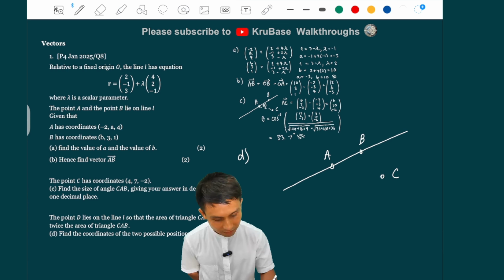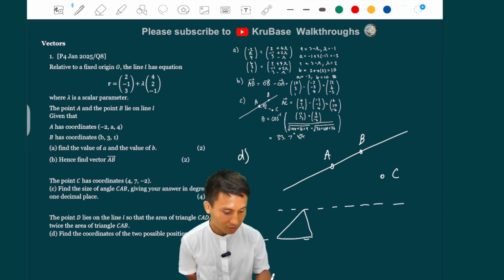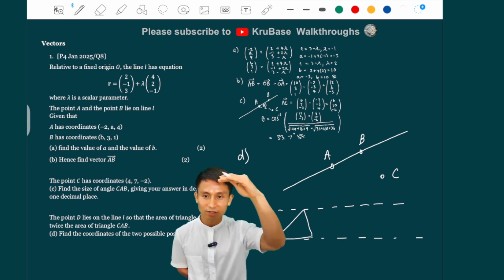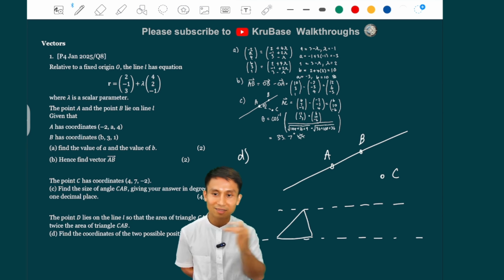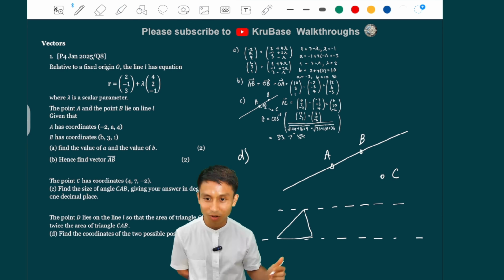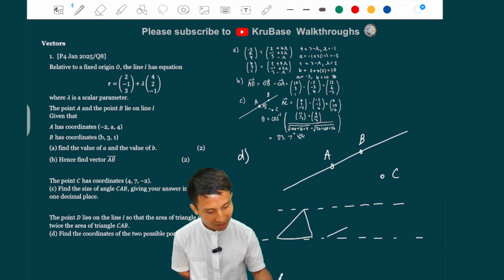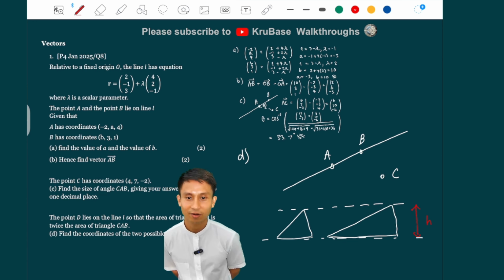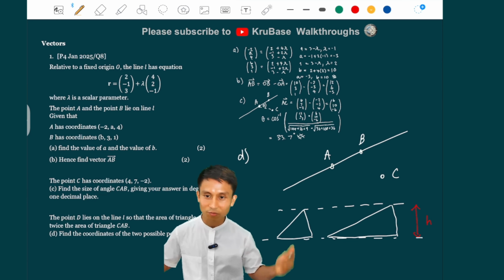When you have two triangles, maybe I draw like that, and let's say there are line constraints here. You're going to draw a triangle where the vertex lies on the top dotted line and the base is aligned on the bottom dotted line. However you draw it, like it or not, they're going to have the same height. Now, what's the point?